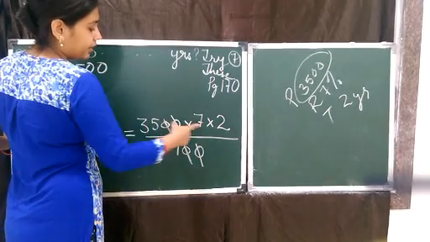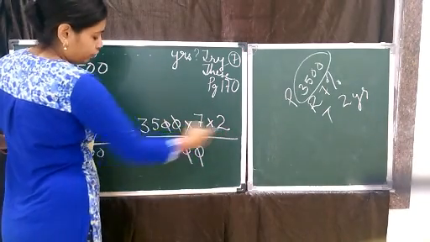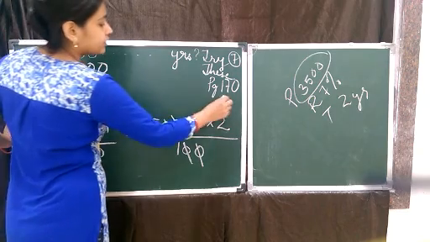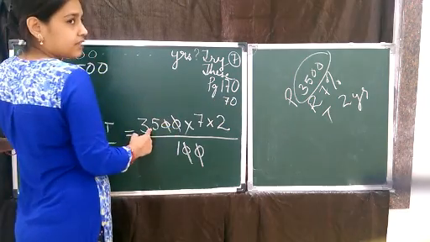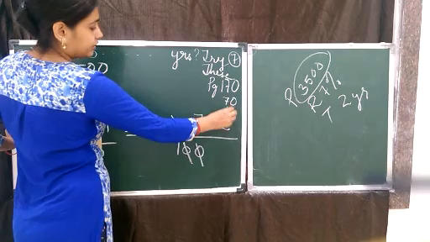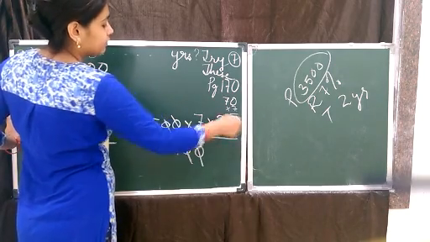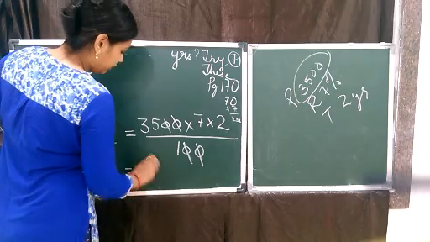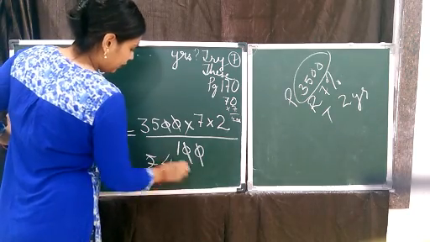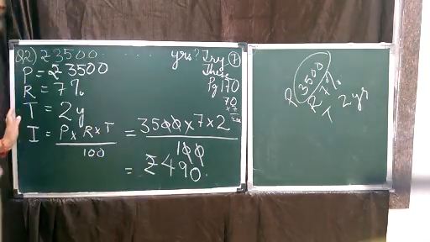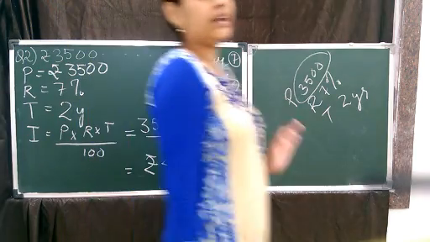Now this is 35, this is 7 and this is 2. So 2 into 35 gives us 70. 70 into 7 is very easy. 7 sevens are 49 and the 0. So the answer here is rupees 490. This is the interest.